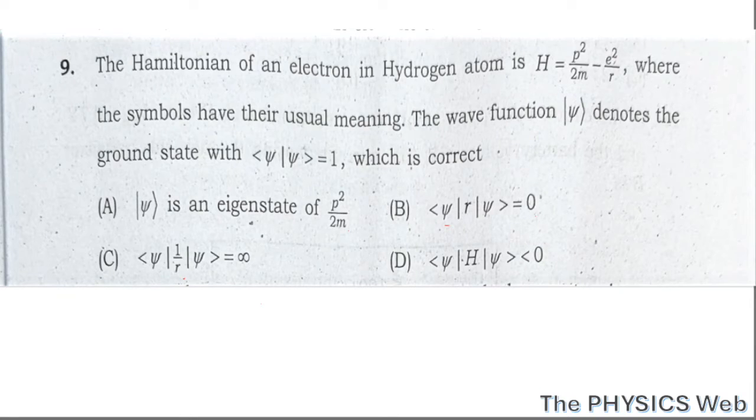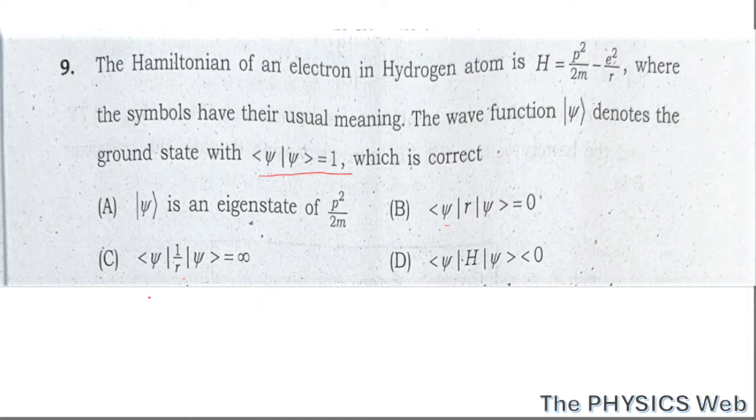Question number 9. The Hamiltonian of an electron in hydrogen atom is H equals p square by 2m minus e square by r. The wave function psi denotes the ground state with inner product equal to 1. That means the normalization condition, psi is normalized. Now, which of the following options is correct? Okay, so let us check all the options. Option A, psi is an eigenstate of p square by 2m.